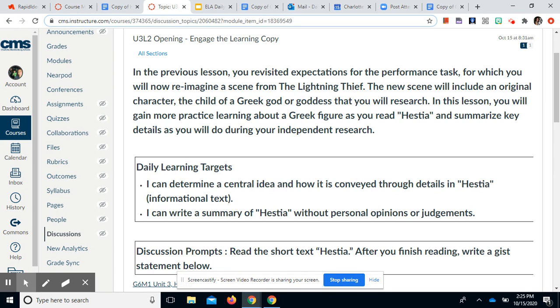In this lesson, you will gain more practice learning about a Greek figure as you read Hestia and summarize key details as you will during your independent research. Our learning targets for today: I can determine a central idea and how it is conveyed through details in Hestia, and I can write a summary of Hestia without personal opinions or judgments.